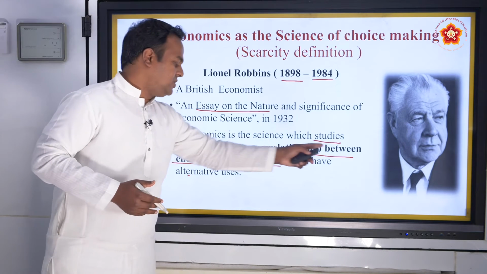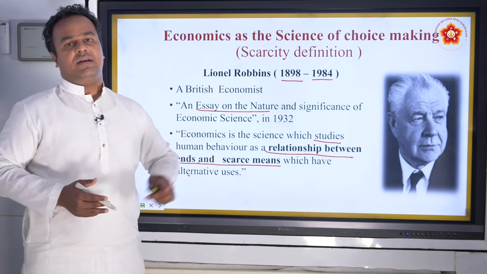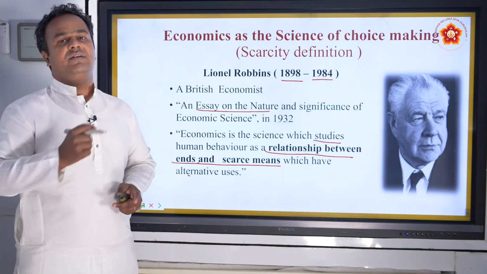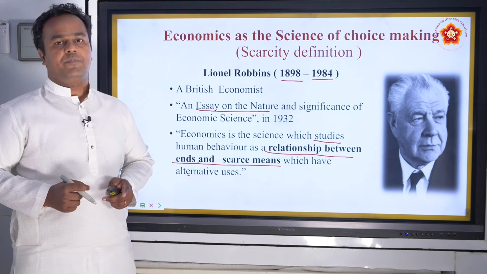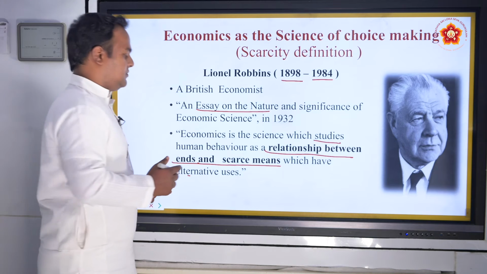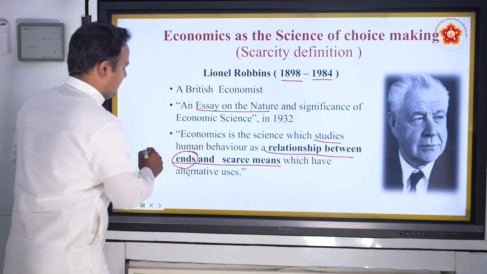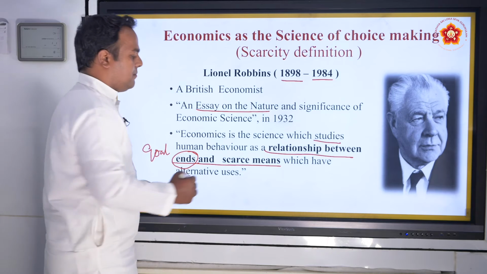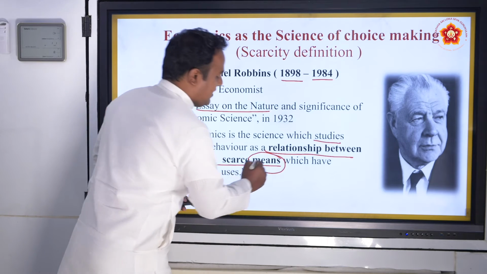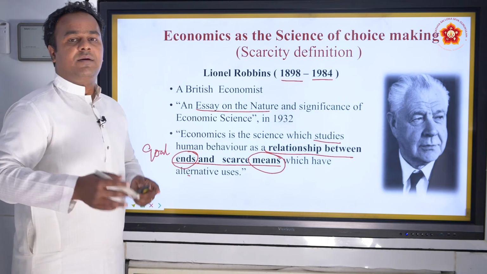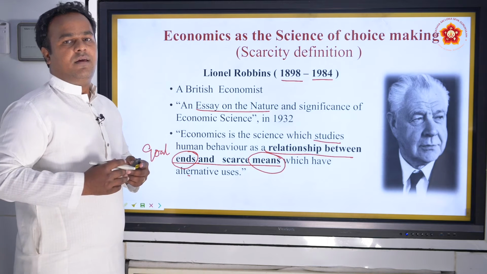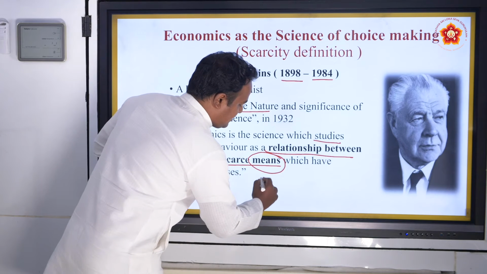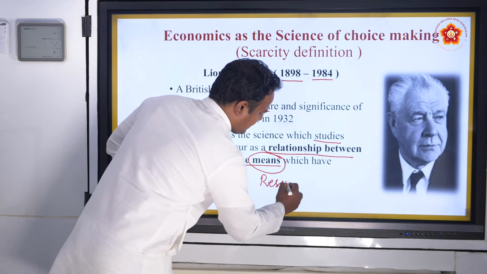Then there is the relationship between ends and scarce means. That is an important aspect of the definition that you should understand. Ends means goal. Scarce means is a tool, system, way. Here it is referred to as a resource.